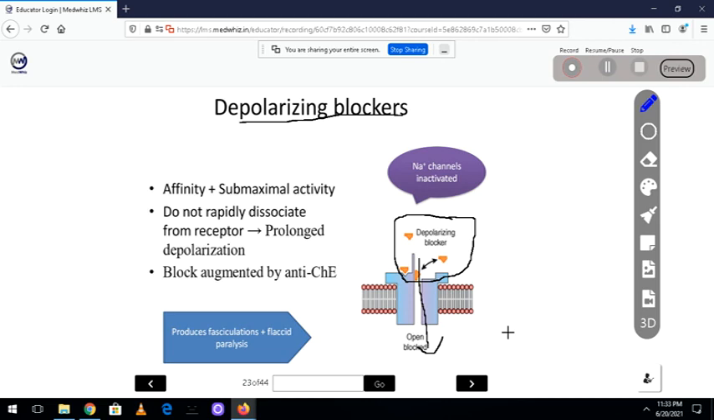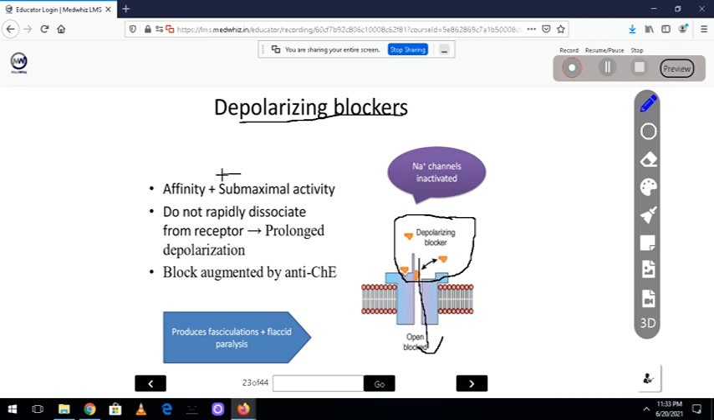Now what happens if muscle contracts repeatedly? We call it fasciculation. Now when there is fasciculation, what happens? Patient will feel the pain after the surgery. So when the patient comes out of surgery, because there was muscle contraction, they will have pain or soreness of muscle.